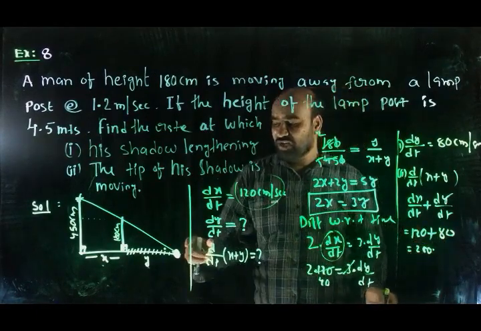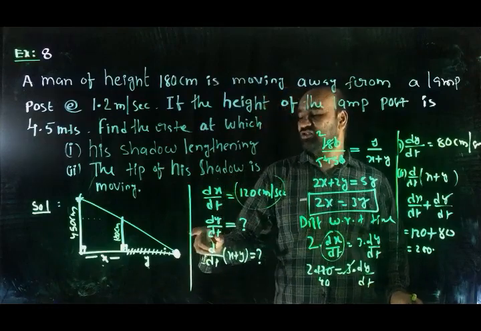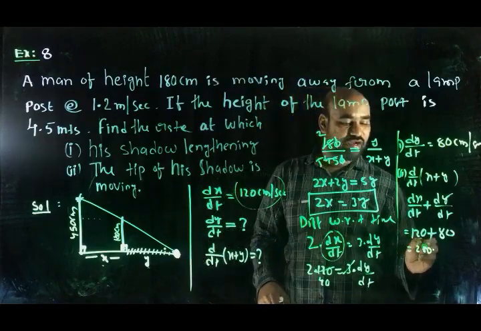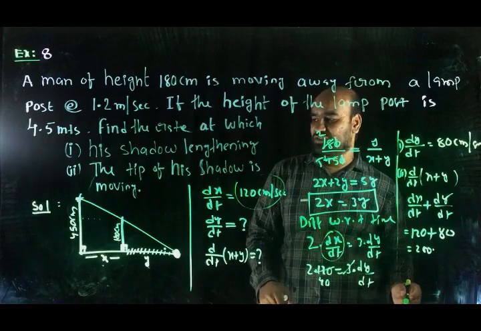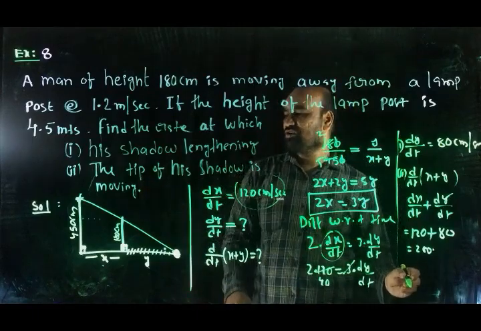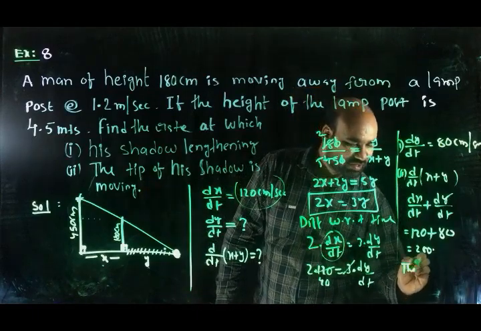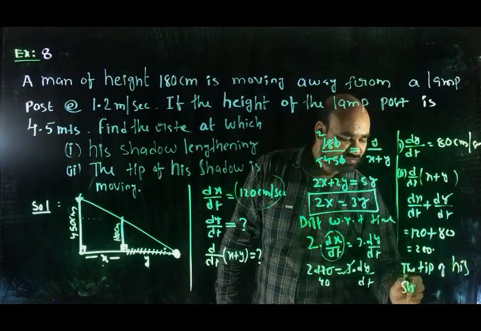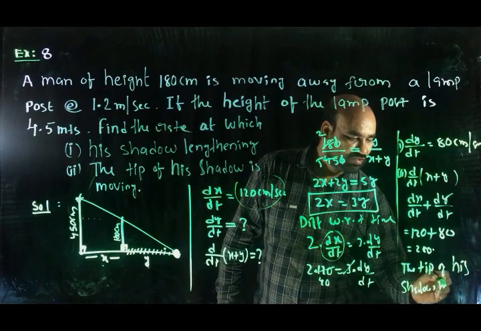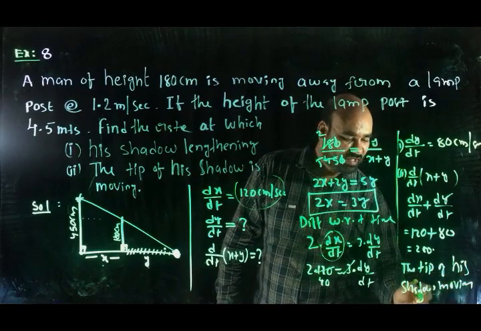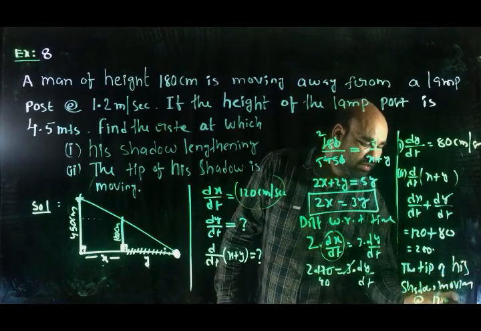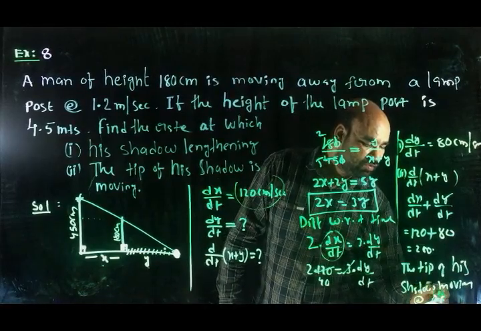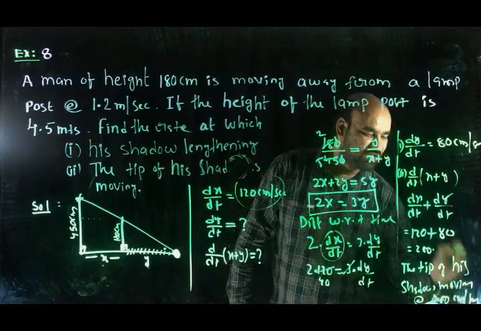The rate at which the tip of the shadow is moving is 200 centimeter per second. The tip of his shadow is moving at the rate of 200 centimeter per second.